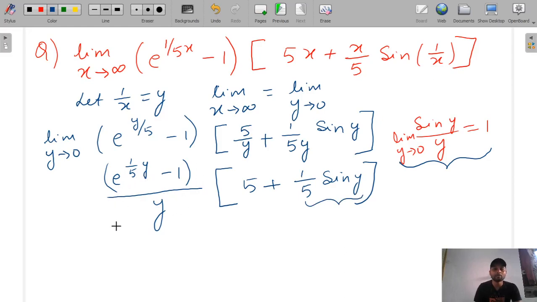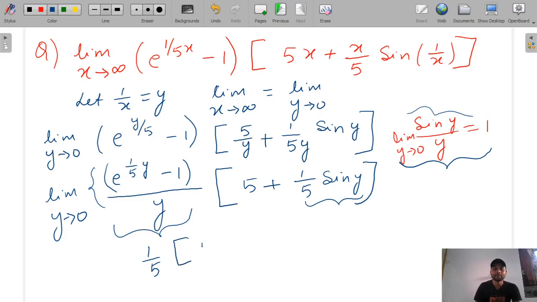And this is also one of the standard limits. You can solve using this standard limit also and this standard limit also. We also know that e raised to the power ay minus 1 by y, limit y tends to 0, is equal to log e raised to the power 1 by 5, that is equal to 1 by 5 here, and we can write here 5 plus sine y will be 0. So we will get 1 by 5 into 5, that is equal to 1 will be the answer.